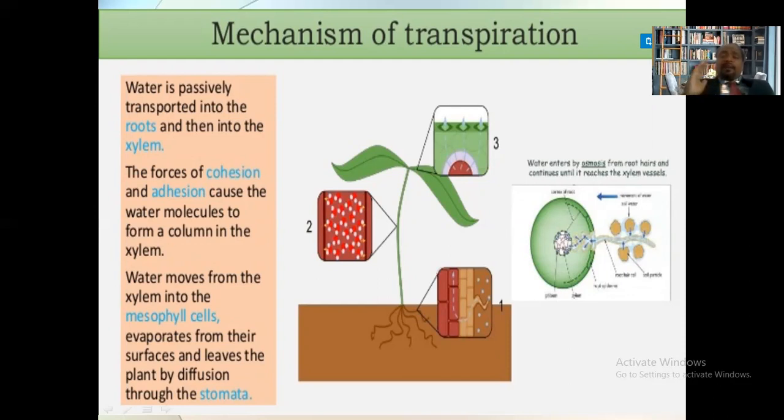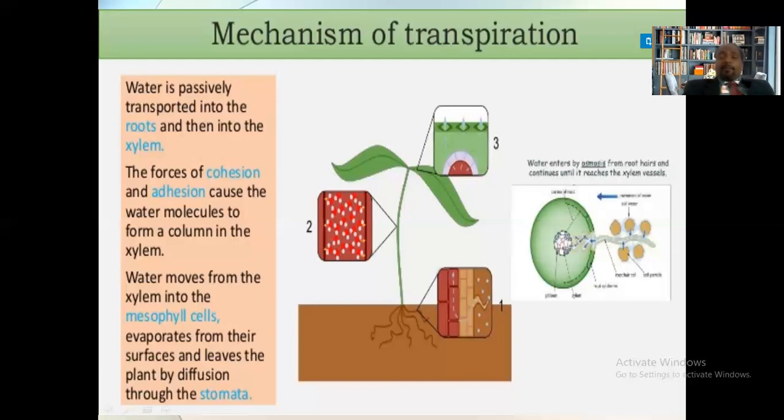And when the amount of water is more in the intercellular spaces than that of the atmosphere, then at that time the guard cell opens, stomata opens, and the loss of water takes place from the intercellular spaces into the atmosphere in the form of water vapors, isn't it? So this is the general process of the mechanism of transpiration.